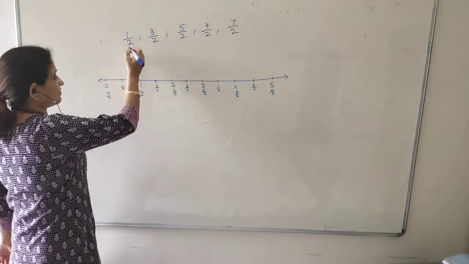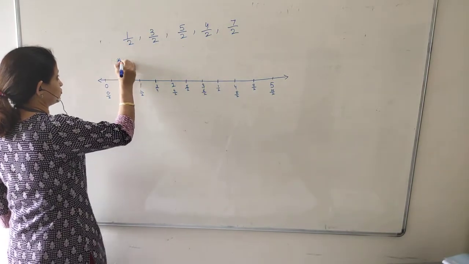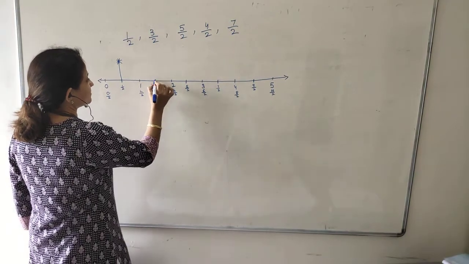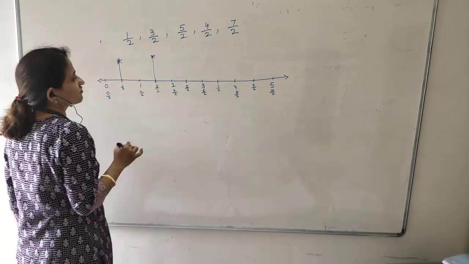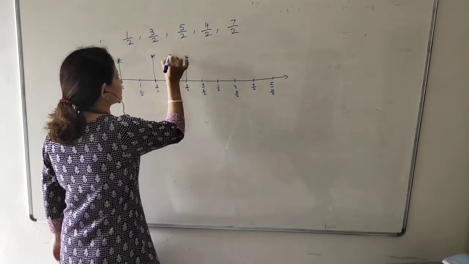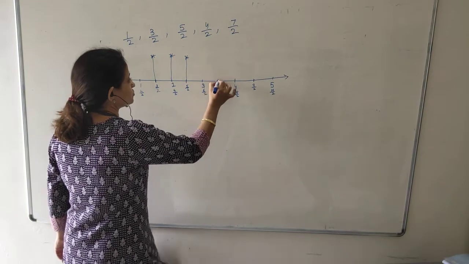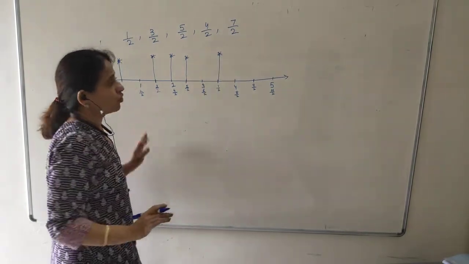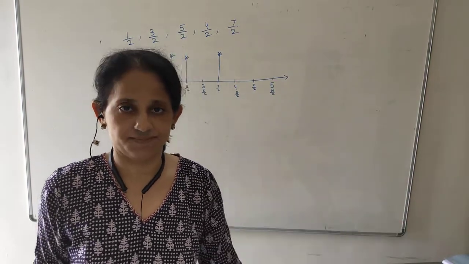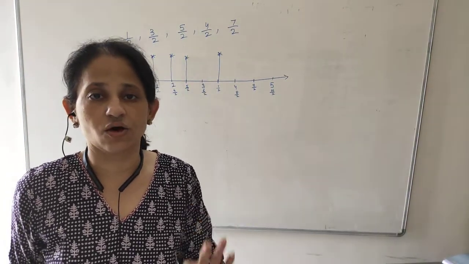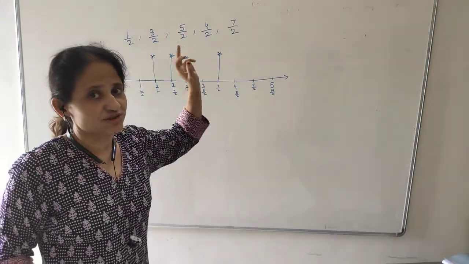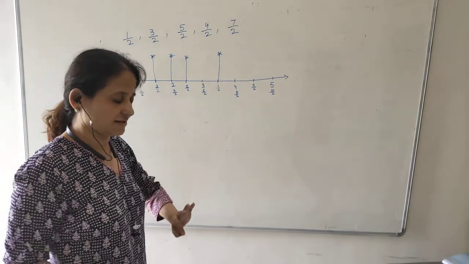Now you can represent. I want to show 1 upon 2. Here is 1 upon 2. I want to show 3 upon 2. This is 3 upon 2. 5 upon 2. This is 5 upon 2. 4 upon 2. This is 4 upon 2. 7 upon 2. This is 7 upon 2. The whole number line has to be drawn with pencil and scale. You cannot use pen on number line. Even these arrow asterisk marks are to be drawn with pencil and scale.